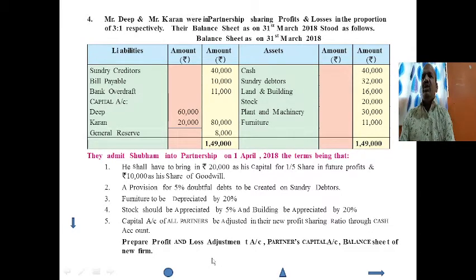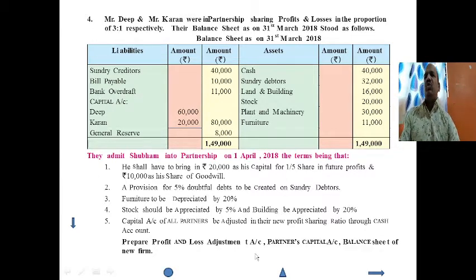Here goodwill is given as brought in cash and retained in the business, so we have to record that the goodwill is brought in cash and retained in the business.